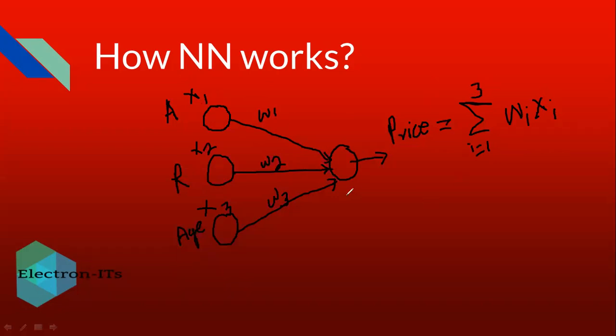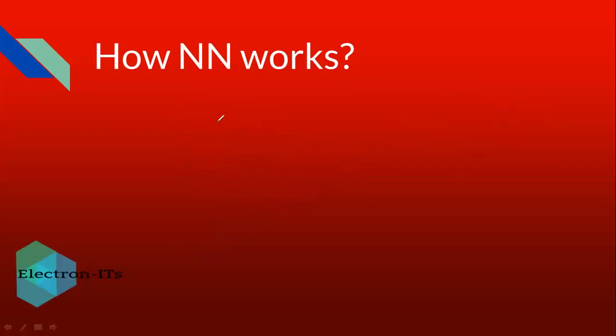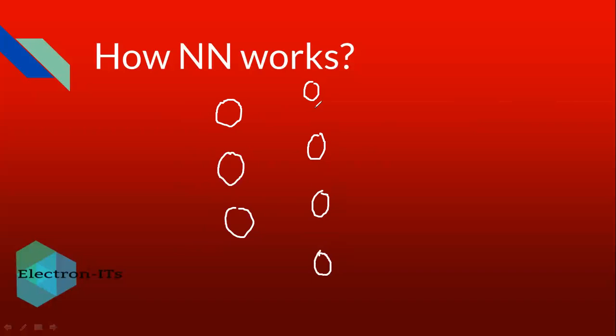So we are predicting the price based on these inputs. Now sometimes we may require one more layer. This is a simple structure, but this is not actually what we have to build, because there are multiple parameters. So instead of using only one input layer, we may use another layer, which is nothing but a hidden layer. In this hidden layer we have 4 different neurons, and then this will predict the output.